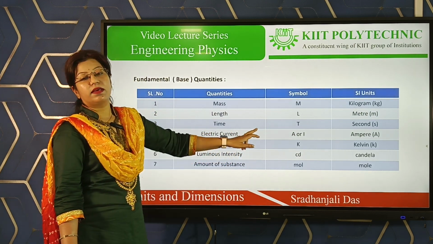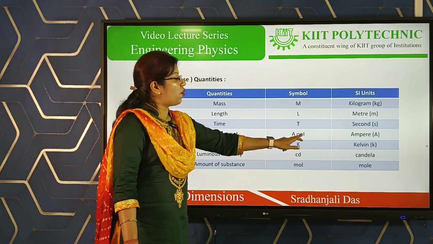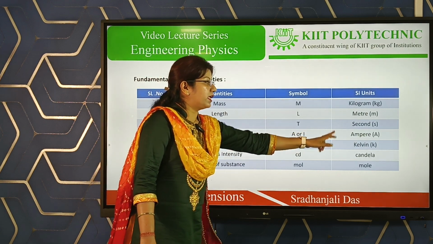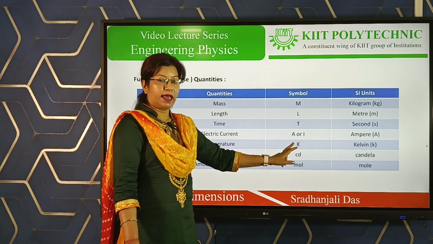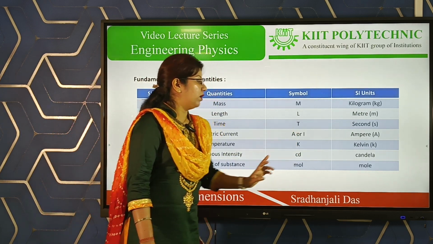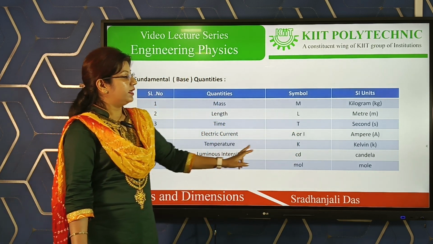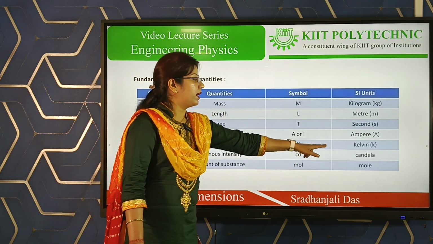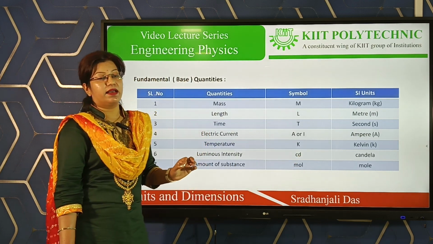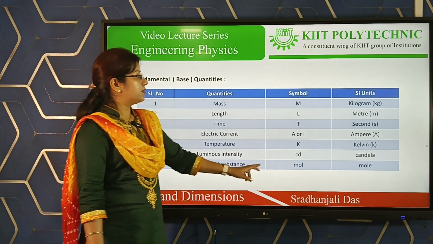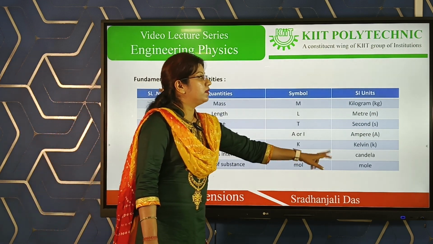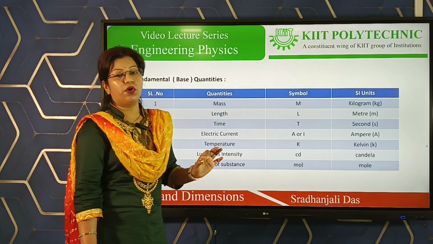Electric current, the symbol is A or I and the SI unit is ampere. Temperature, the unit is Kelvin, K. Luminous intensity, the unit is candela, in short form written as cd. Amount of substance, the SI unit is mole.